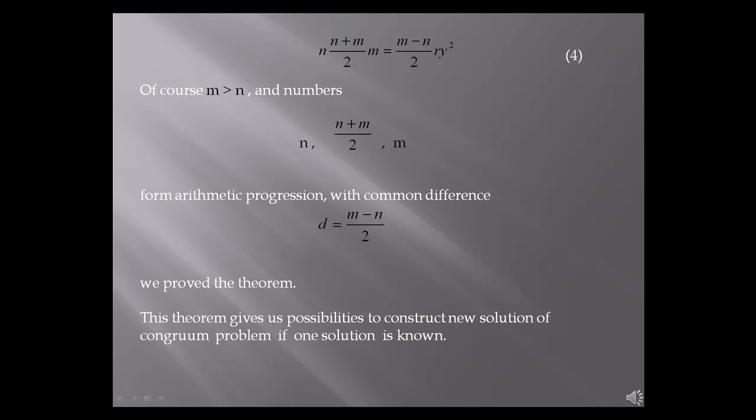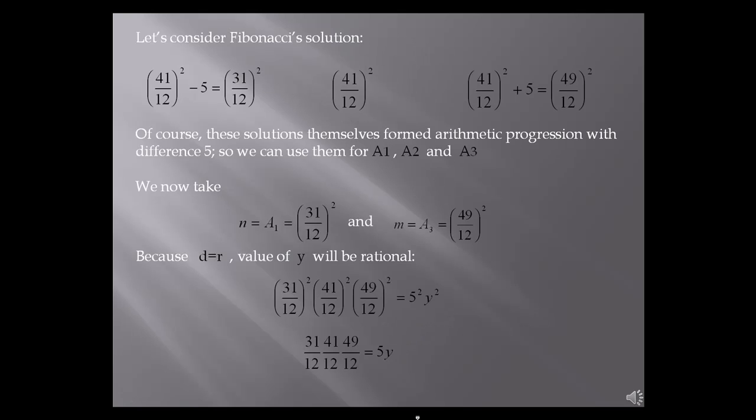We proved the theorem. This theorem gives us the possibility to construct a new solution of the congruent problem if one solution is known. Let's consider Fibonacci's solution. Of course, these solutions themselves form an arithmetic progression with difference 5, so we can use them for A1, A2 and A3. Now let's take n and m.